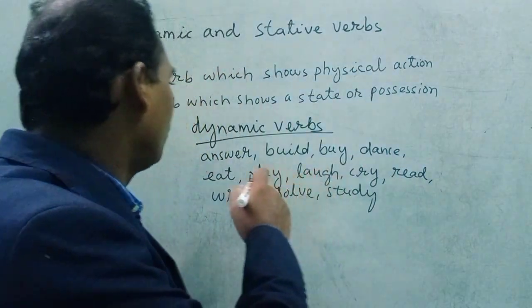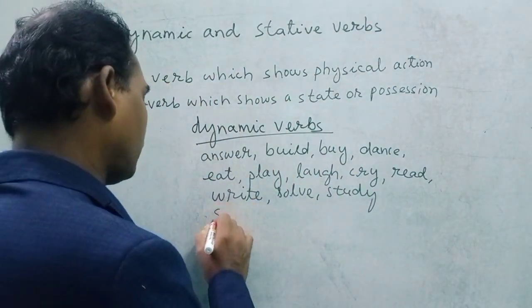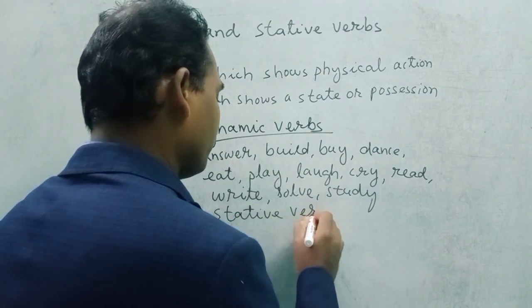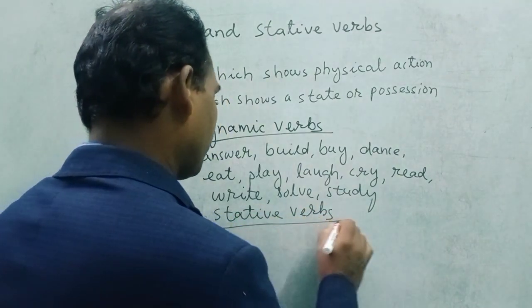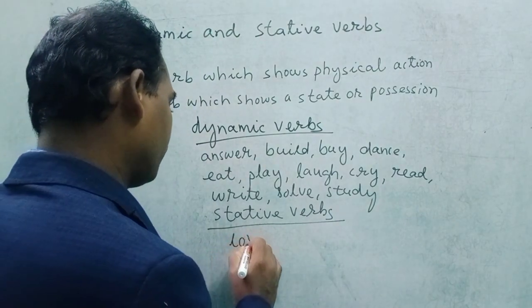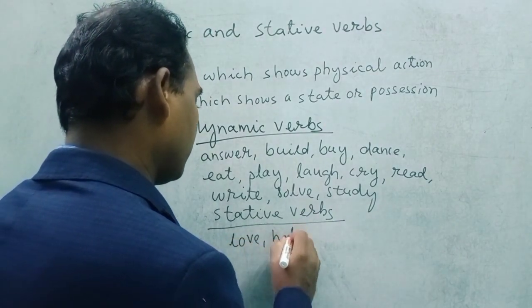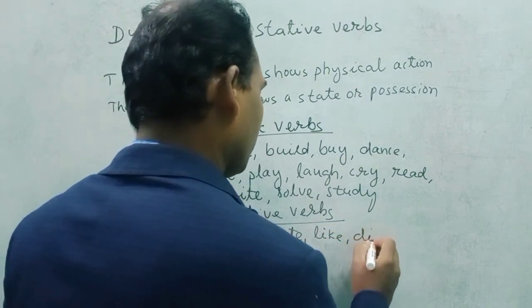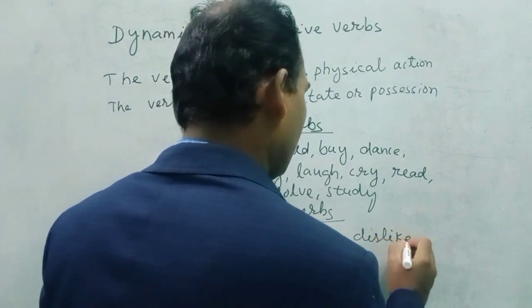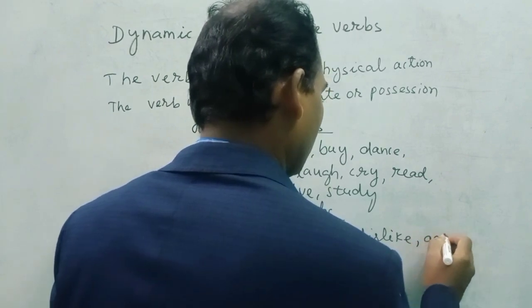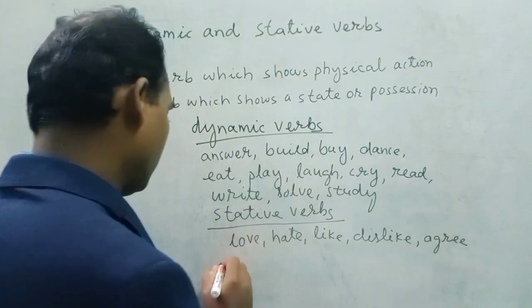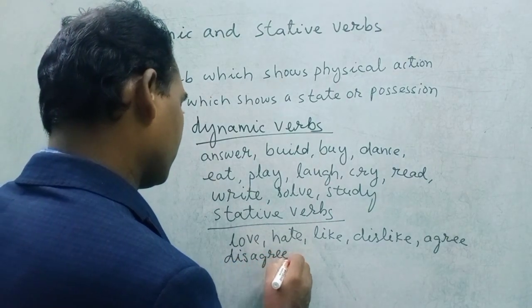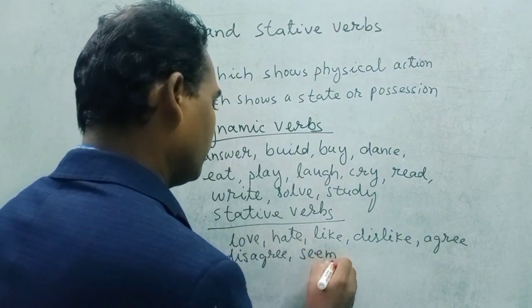Stative verbs examples: love, hate, like, dislike, agree, disagree, seem.